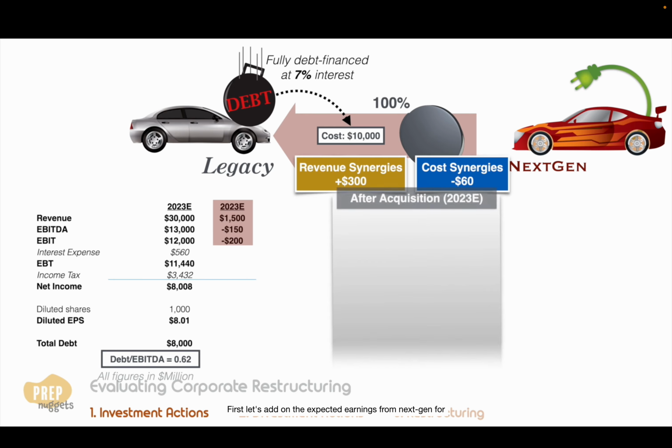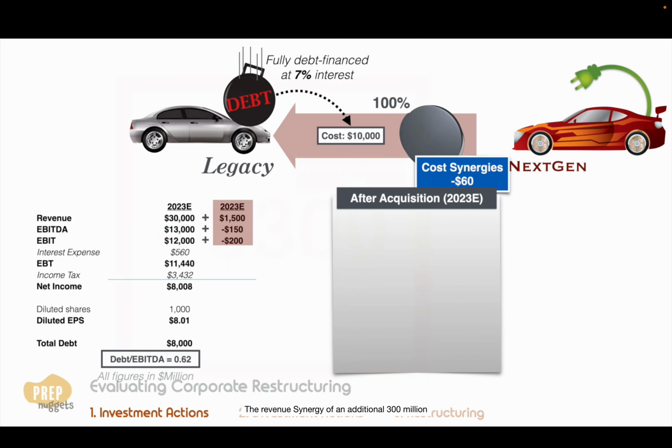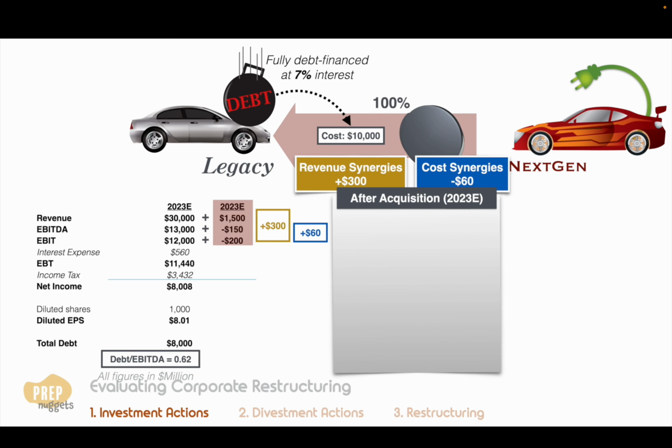First, let's add on the expected earnings from NextGen for 2023. The revenue synergy of an additional $300 million should increase revenue and earnings by this amount. The cost synergy of $60 million should increase earnings by $60 million. Remember that a reduction in cost is an increase in earnings, hence we add on the cost synergy here. Sum them up, and these are the consolidated revenue and earnings.